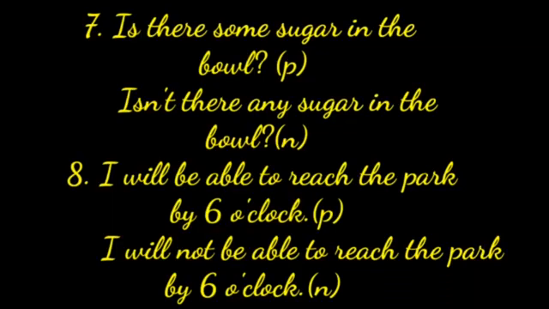I will be able to reach the park by 6 o'clock. It is positive sentence. I will not be able to reach the park by 6 o'clock. It is negative sentence.